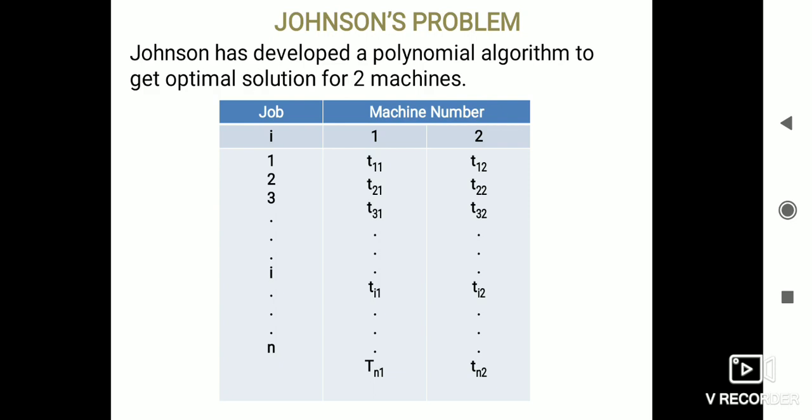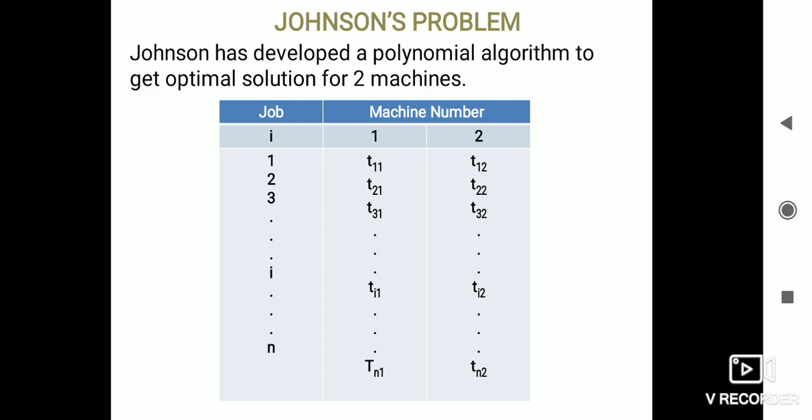Here we specify T11, T21, T31, where T11 means the time of the first job on the first machine, T21 the time of the second job on the first machine, T31 the time of the third job on the first machine, up to the time of the nth job on the first machine. In the same way for the second machine: the time of the first job, second job, third job, ith job, up to the nth job on the second machine.